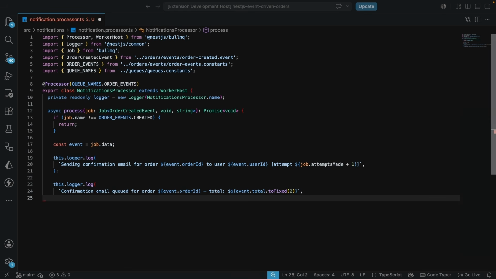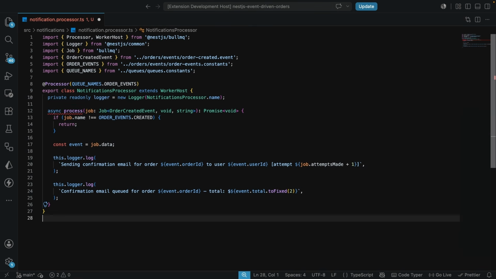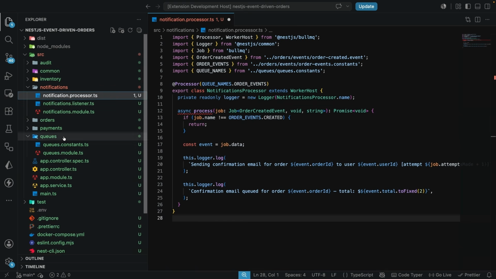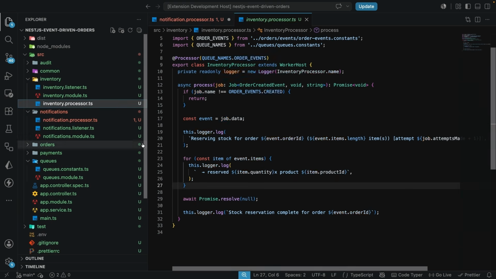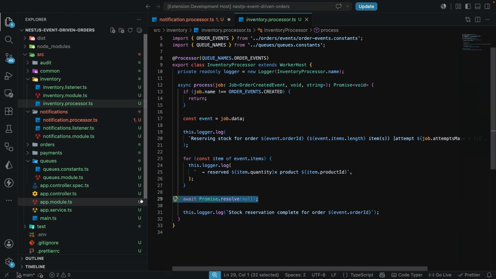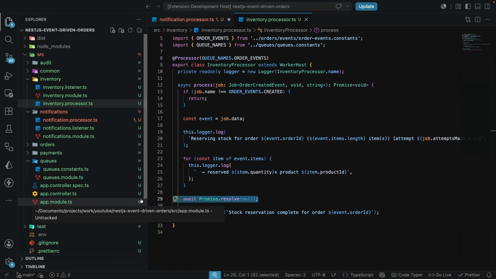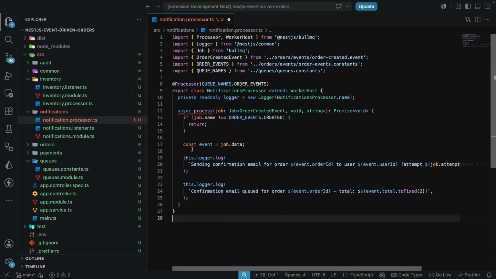Okay, so now that we have all of these here, I'm going to close this and fix the same error as we had previously. I'm just going to copy this hack that I had over here in the inventory processor, just so we no longer have any errors. I'm going to add that somewhere around here, just like this, and the error is gone.